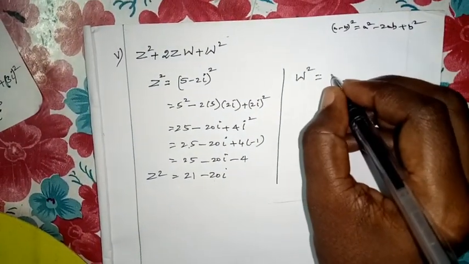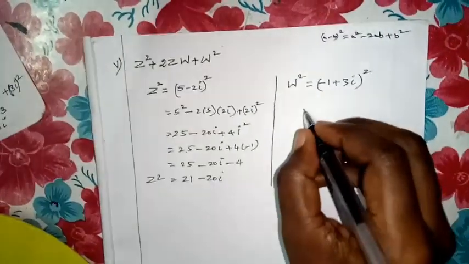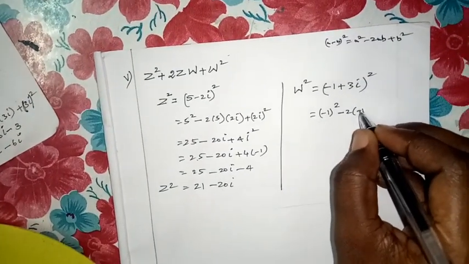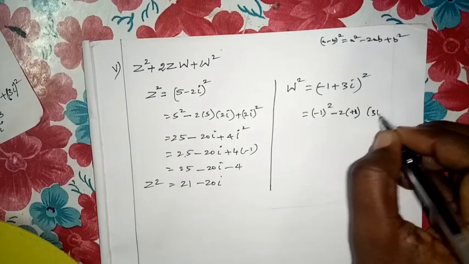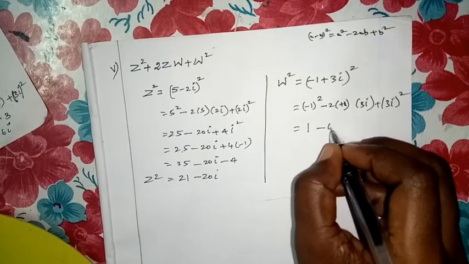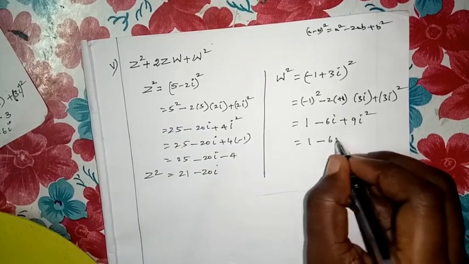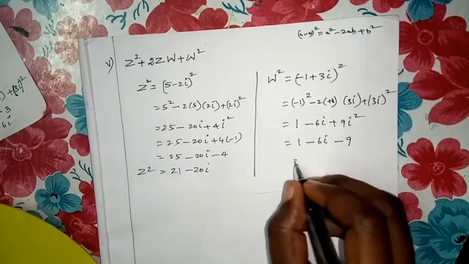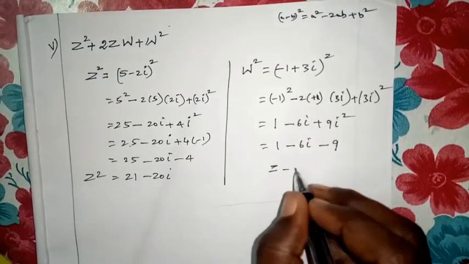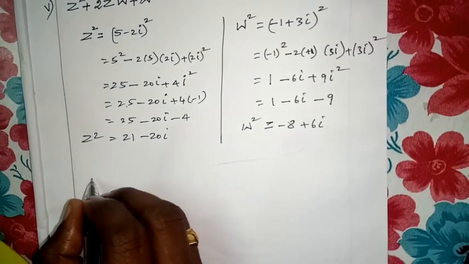What is W square? W value is (minus 1 plus 3i) whole square. Again, you have to apply the (a minus b) whole square formula. Minus 1 whole square, that is 1, minus 2 of minus 1 into 3i, that is plus 6i, plus (3i) whole square. So 1 plus 6i plus 9i square. i square value is minus 1, so minus 9. Then 1 minus 9 is minus 8 plus 6i. This is W square.